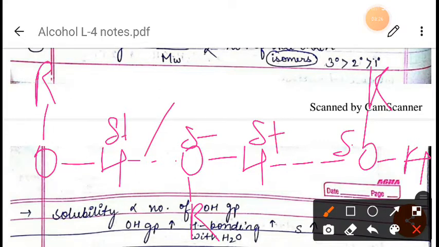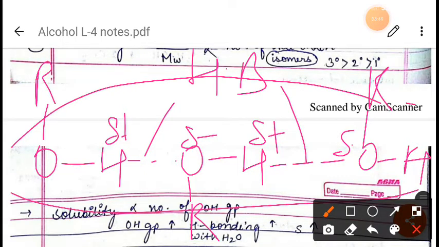This bond is called a hydrogen bond. Because of the large difference in electronegativity of oxygen and hydrogen, the O-H bond is strongly polar and forms hydrogen bonds in alcohol, so they exist as associated molecules rather than distinct molecules, as you can see in the example.